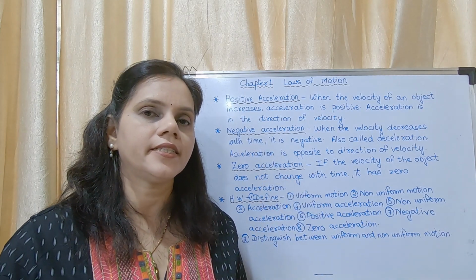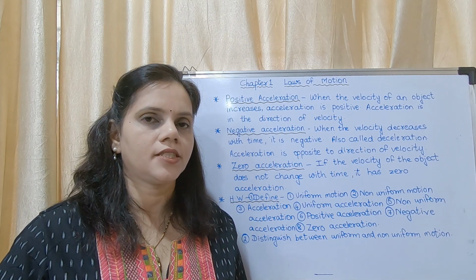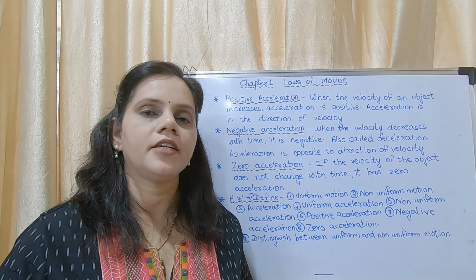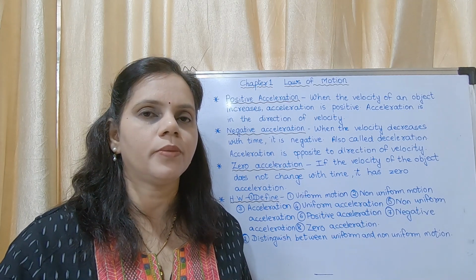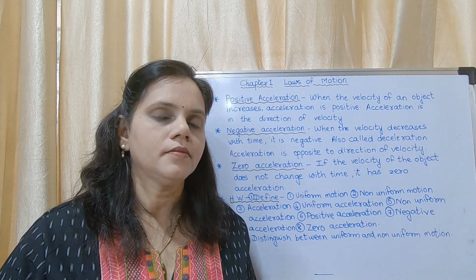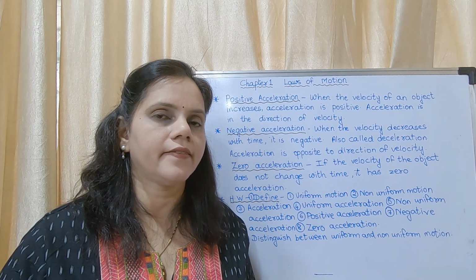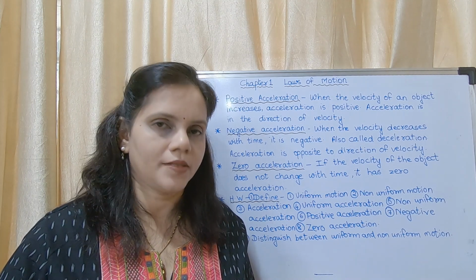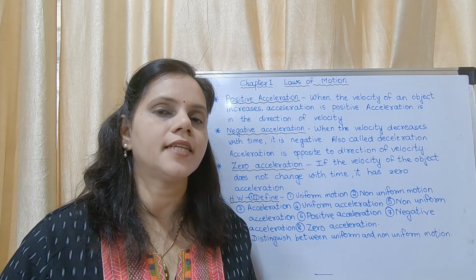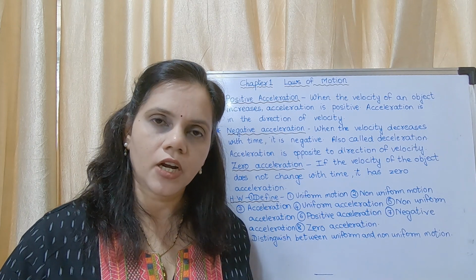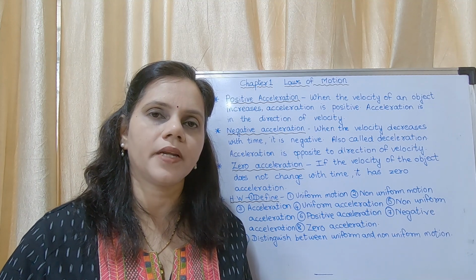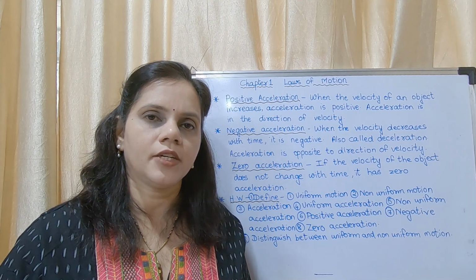Now we will study about positive acceleration. That means when you are increasing the speed, it is said to be positive acceleration, and when you are decreasing the speed, it is said to be negative acceleration. And when you are not changing the velocity, then it is said to be zero acceleration. This is in normal words. I repeat, when the speed is increasing, it is positive acceleration. When you are decreasing the velocity, it is negative acceleration. And when you are not changing the velocity, that means you are constantly going at a speed of 35 km per hour, then it is zero acceleration.